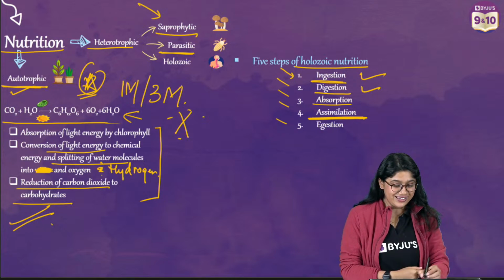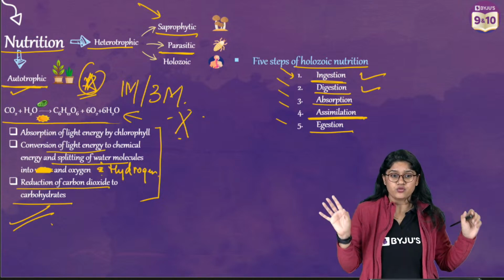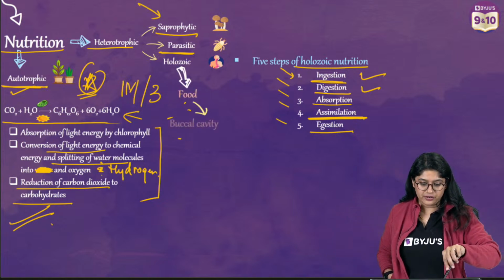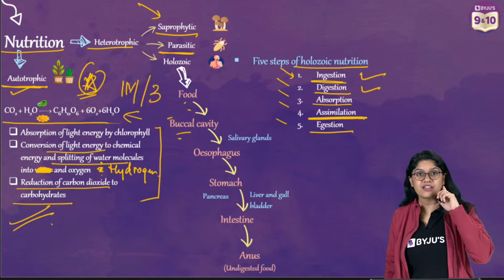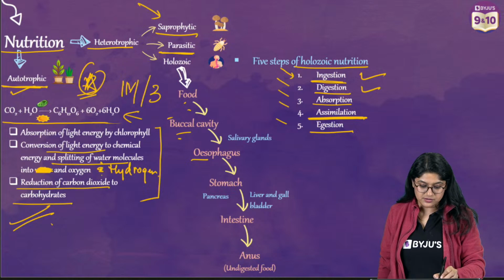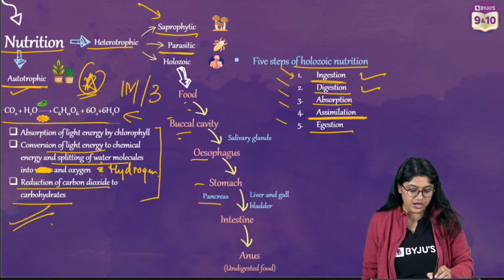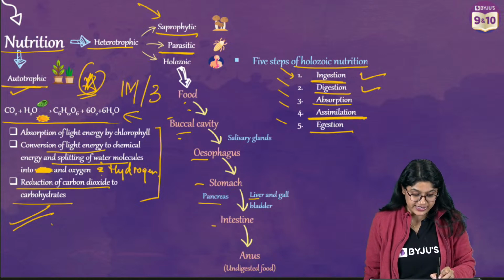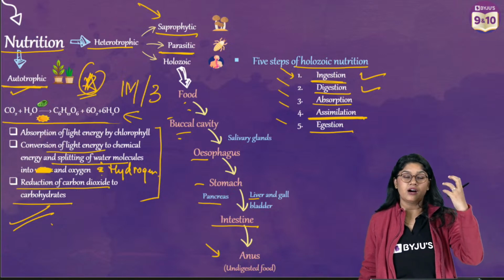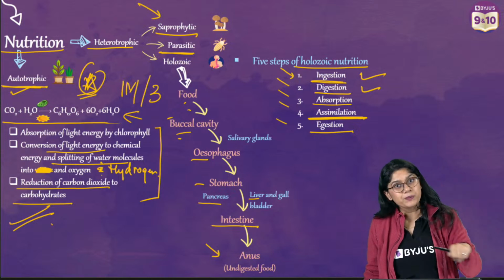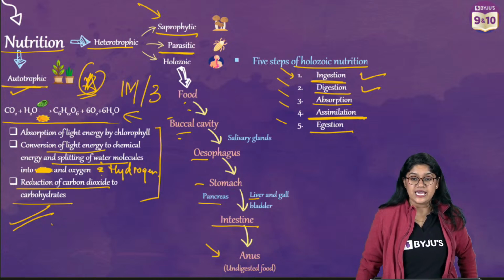And at the end, we have egestion, nothing but the removal of the waste from the body, the undigested food. So everyone, you can look over here. The food will be entering from the buccal cavity. We have salivary glands there. Then we have the esophagus. In the stomach, we have the secretion of the gastric juices. Then we have secretion from the pancreas, liver and gallbladder. Then the intestine and the anus, the large intestine, where we will see the unabsorbed food moving. Water will be getting absorbed, and at the end, we'll just have the undigested food. Yes, clear?